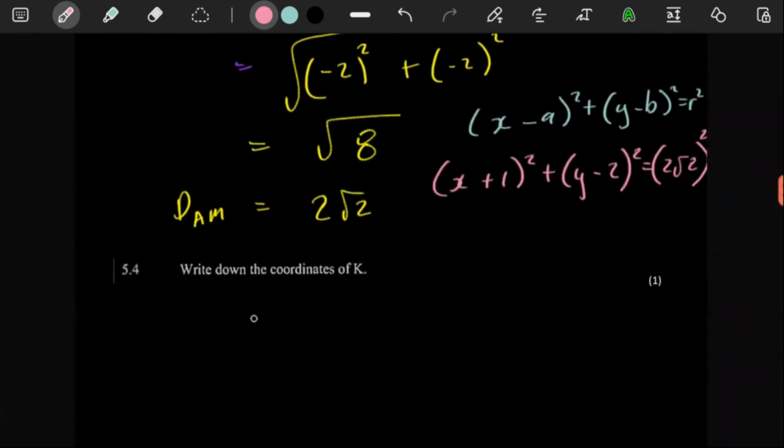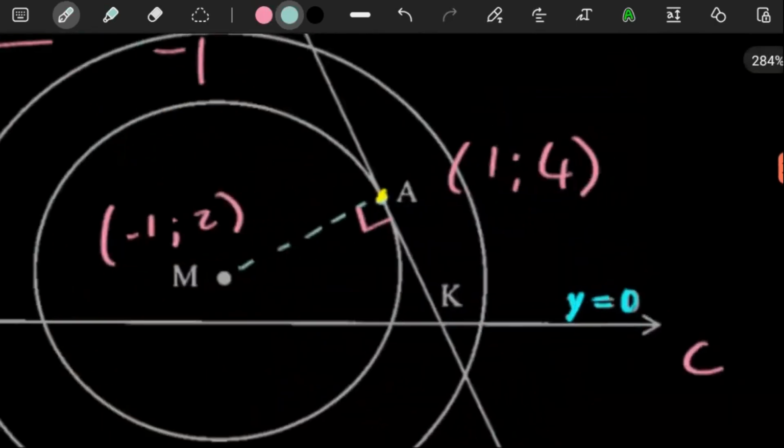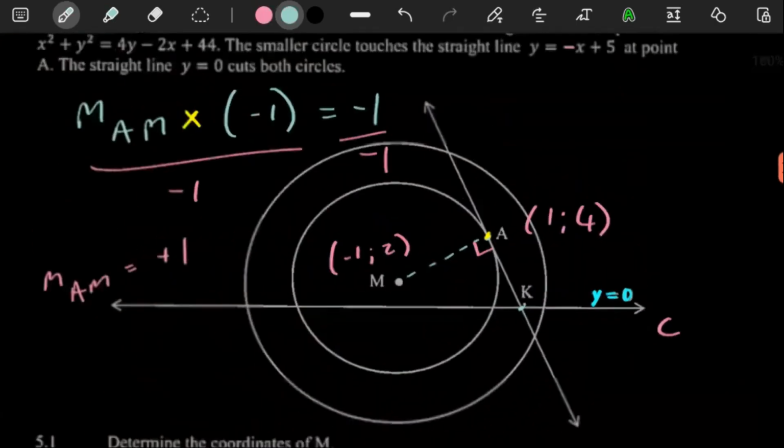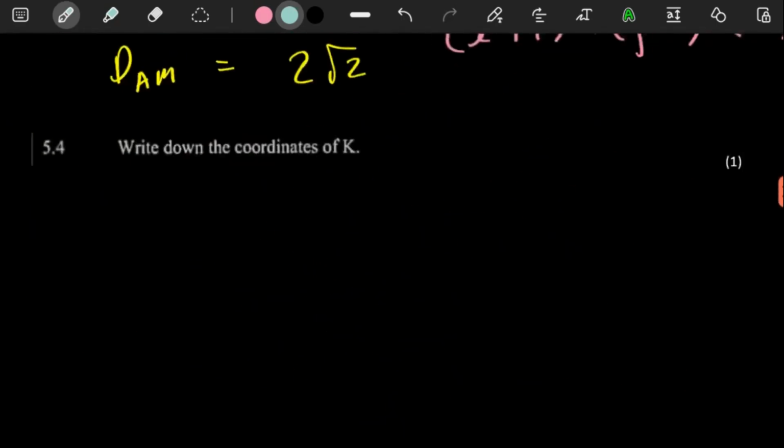Moving on. They said we should get the coordinates of K. So remember K, according to our sketch, K is a point where the tangent meets the line y is equal to 0. So we have the equation of our tangent and we have the equation of our line. So we just have to work out where they meet. You see, because the one line, the equation is y is 0.